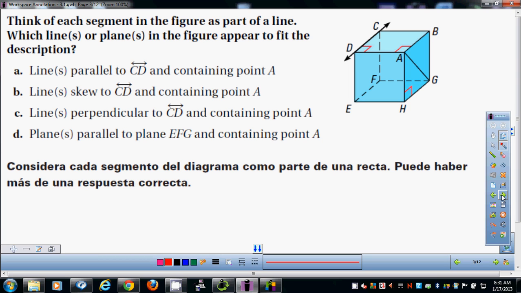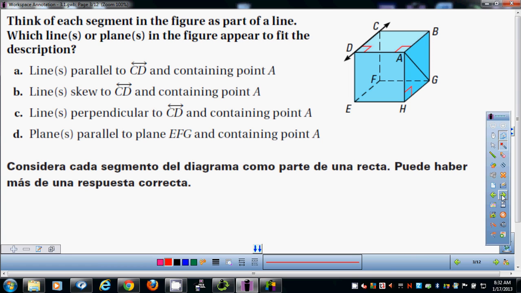Now, perpendicular we haven't talked about yet, but a line perpendicular means it forms a perfect right angle and is coplanar. So, what line is perpendicular to CD and contains point A? They will cross at a right angle. AB is parallel to CD. AD is perpendicular to CD, hence the right angle. Perpendicular means forms a 90-degree right angle.